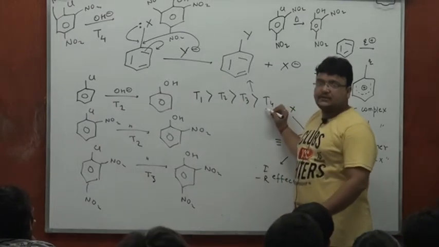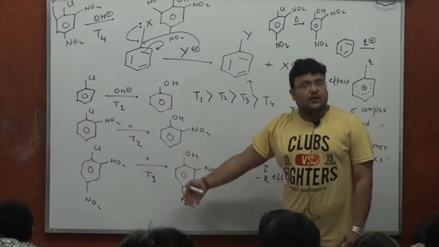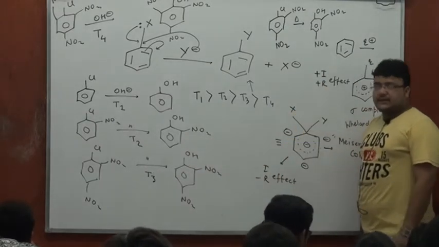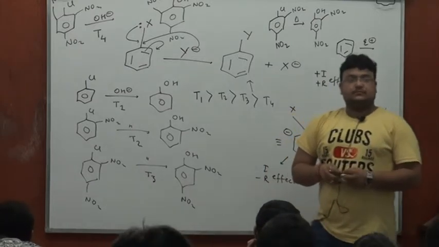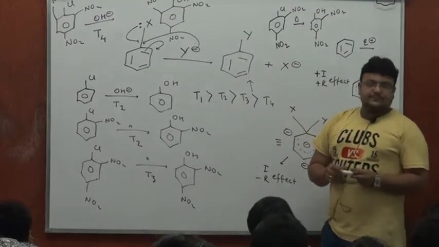You understand, because with every NO2, the minus I group is increasing into the ring, stabilizing the Meisenheimer complex, and making the process more feasible, which could be conducted at the same rate at a lower temperature. All right.